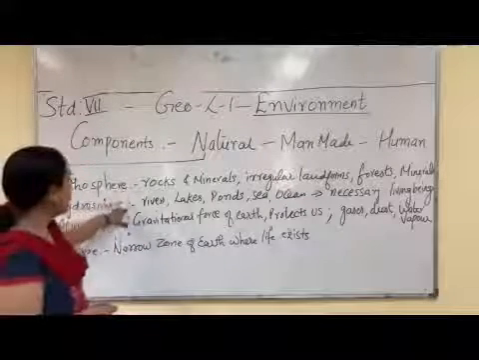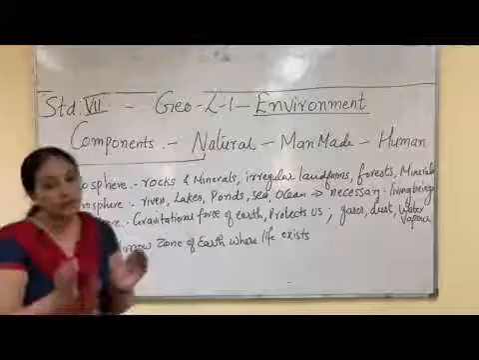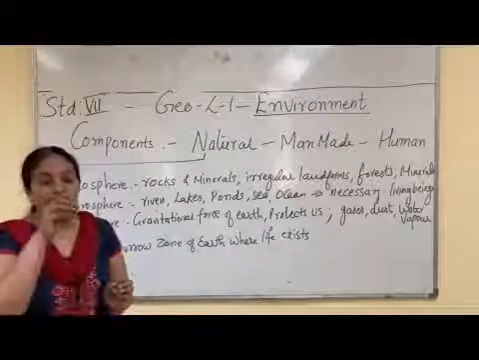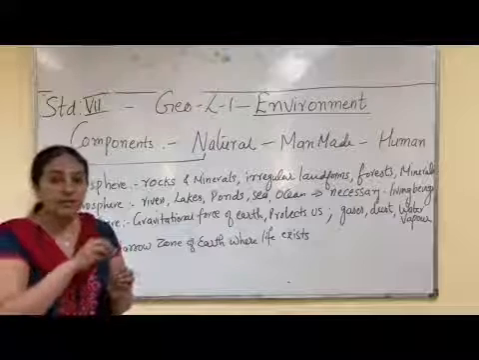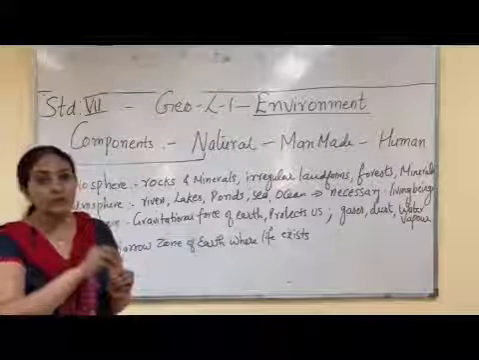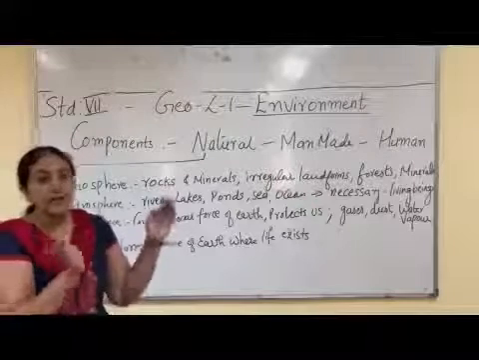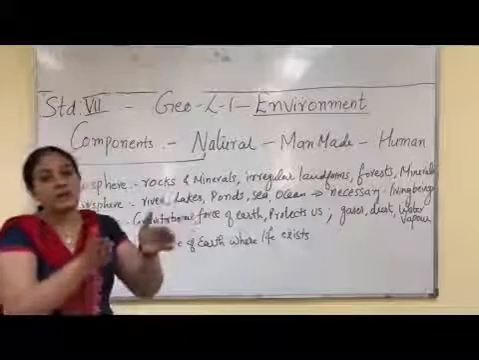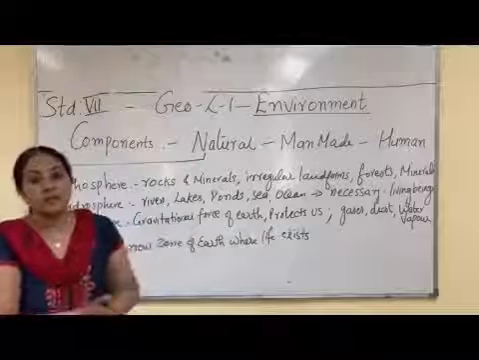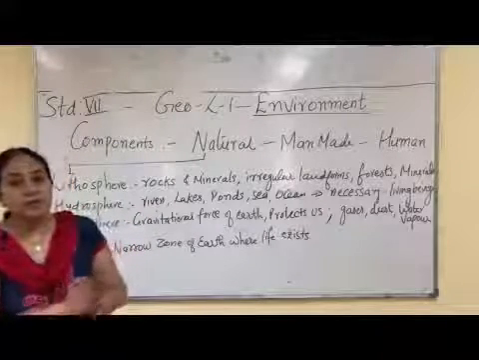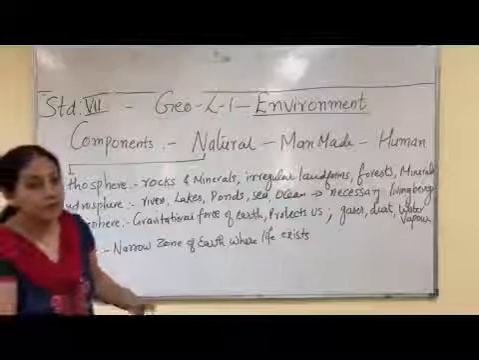Some part of the lithosphere, hydrosphere and atmosphere together constitute the biosphere. So, the part of the lithosphere where life is present, the part of the hydrosphere where life is present, and the part of the atmosphere where life is present, these three together make a narrow zone which is called the biosphere, where life exists. So, plants and animals are all part of the biosphere.